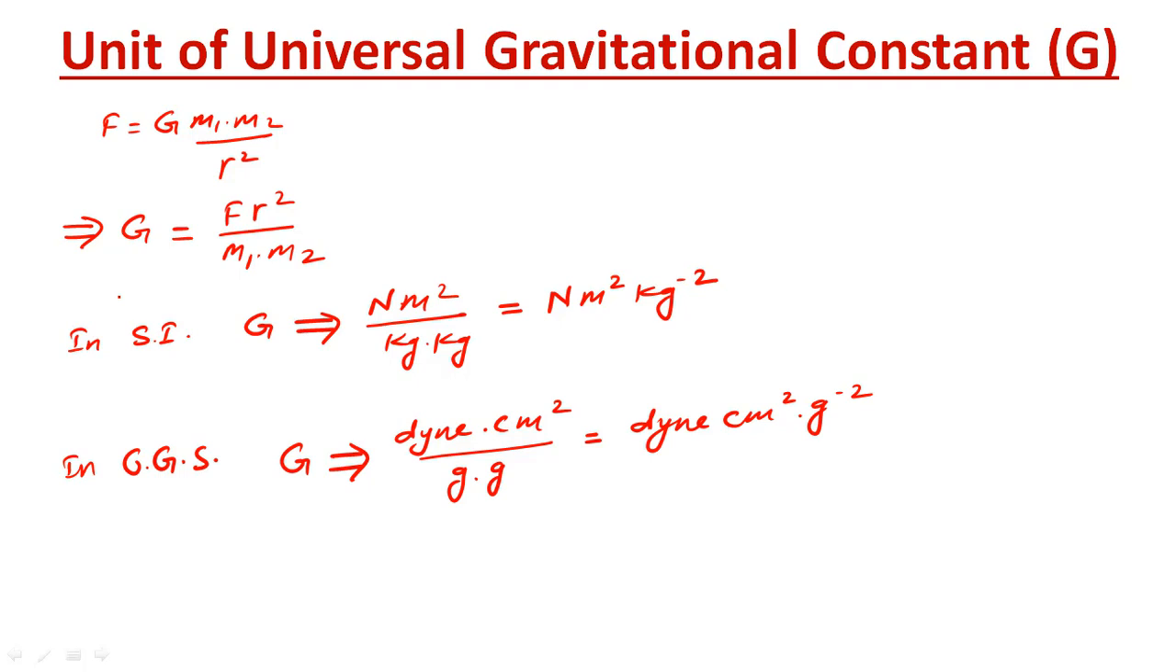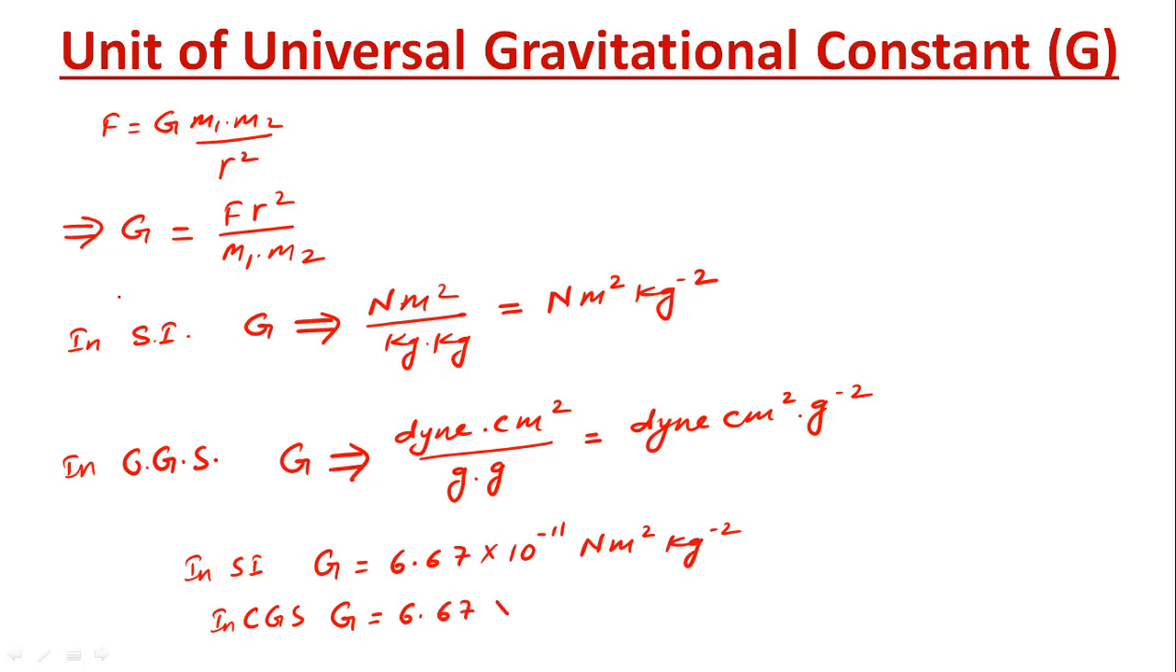And if you talk about the value of G, in SI the value of G is 6.67 into 10 raised to minus 11 Newton meter square kg raised to minus 2. And in CGS, G is equal to 6.67 into 10 raised to minus 8 dyne centimeter square into g raised to minus 2.